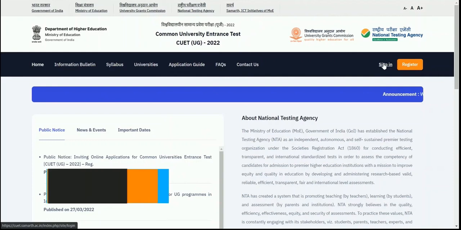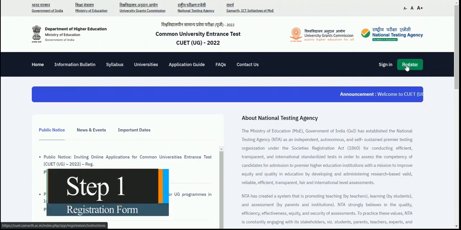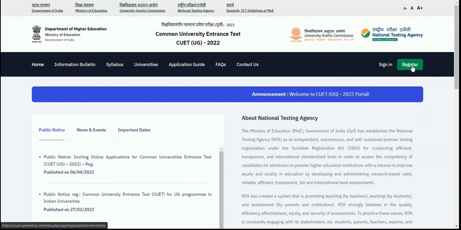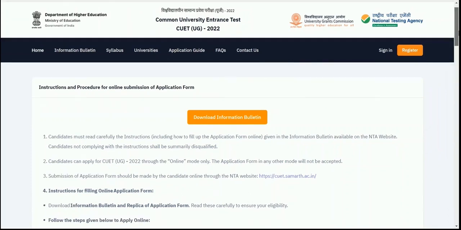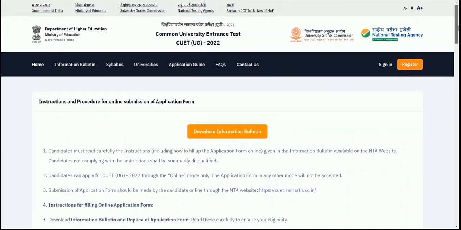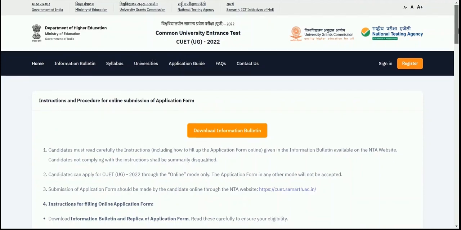After completing and checking these details, step 1 will be the registration form. You need to register yourself before applying for the CUET 2022 examination. We have 3 major steps in the whole process of the CUET 2022 UG application. First, you need to register yourself from this registration section.